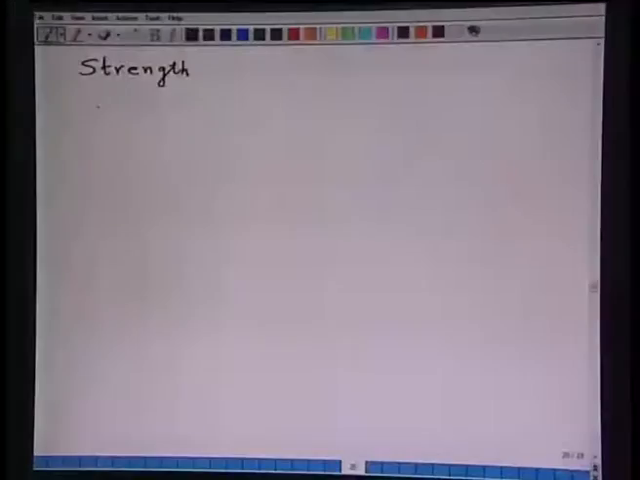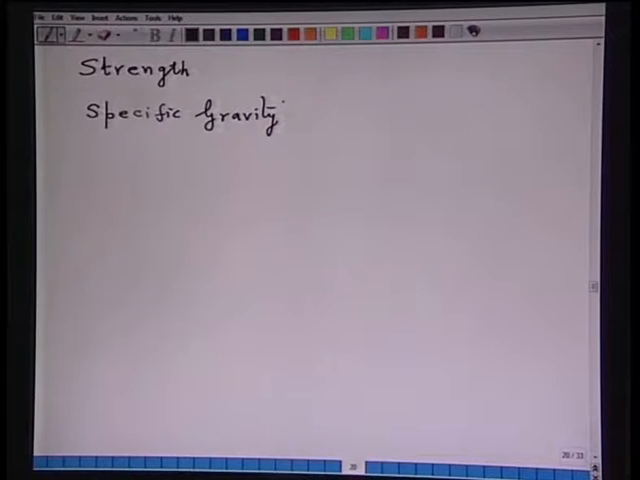Another important property is the specific gravity. It should be low to produce a number of bricks per unit weight. Cost of bricks of higher specific gravity is more than that of lower specific gravity.